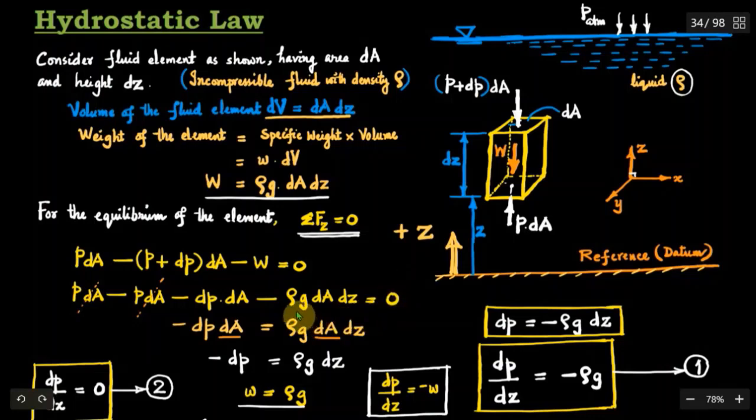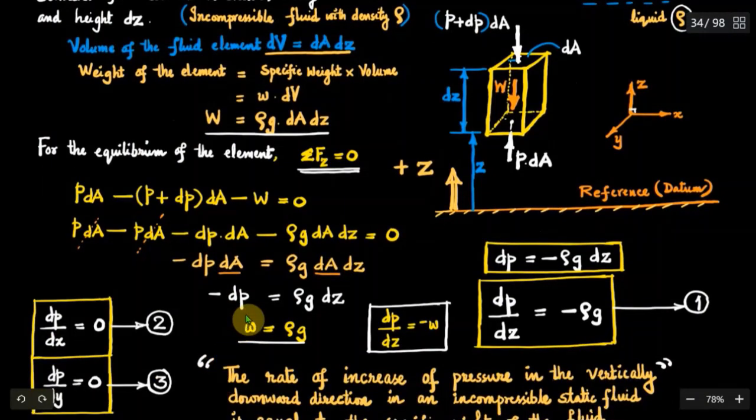Taking rho g dA dz to the other side, we get minus dP dA equal to rho g dA dz. dA can be cancelled from both sides. So now the expression reduces to minus dP equal to rho g dz. Therefore, dP equal to minus rho g dz, and dP by dz is equal to minus rho g.